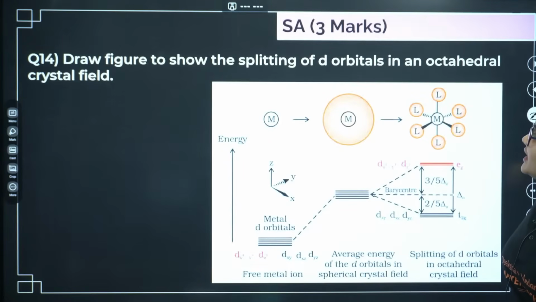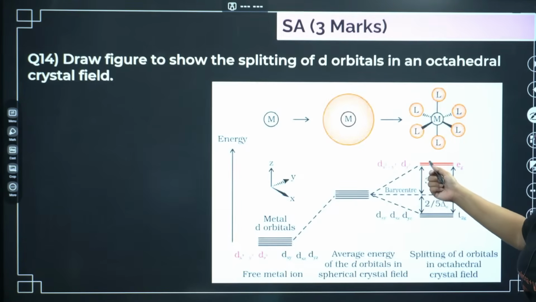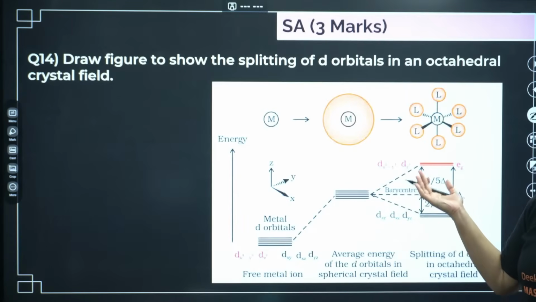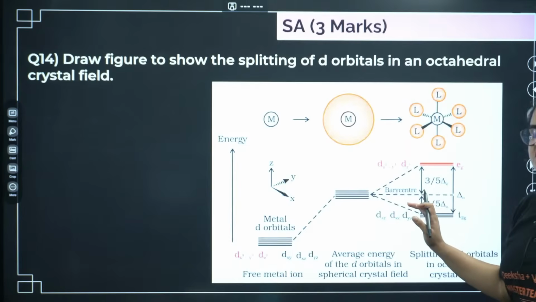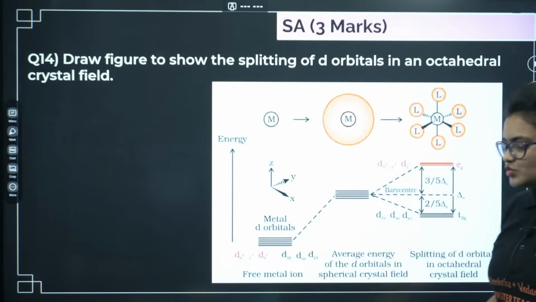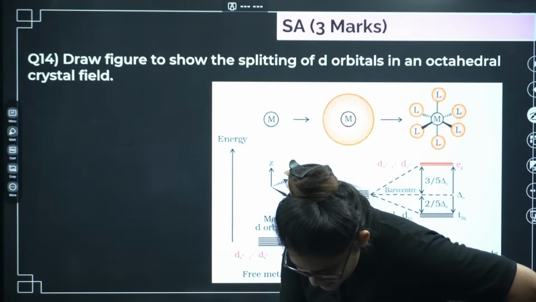This is basically your octahedral splitting, d orbital splitting in presence of any ligand in crystal field. Okay, so basically here 5 d orbitals are there. You can see 5 d orbitals will be split as Eg and T2g. Okay, Eg will go up, they are basically dx2-y2 and dz2, and below they will be dxy, dyz and dzx. Okay, mention the barycenter, and above the energy is 3/5 delta O, below the energy is 2/5 delta O. Okay, let's go ahead.